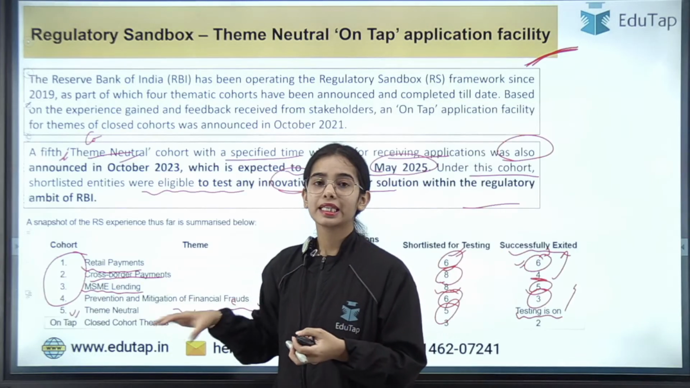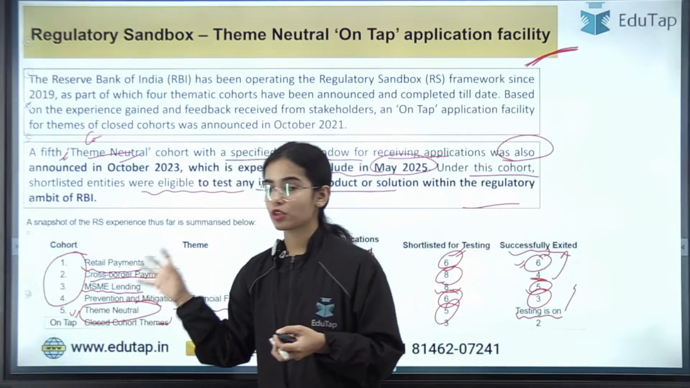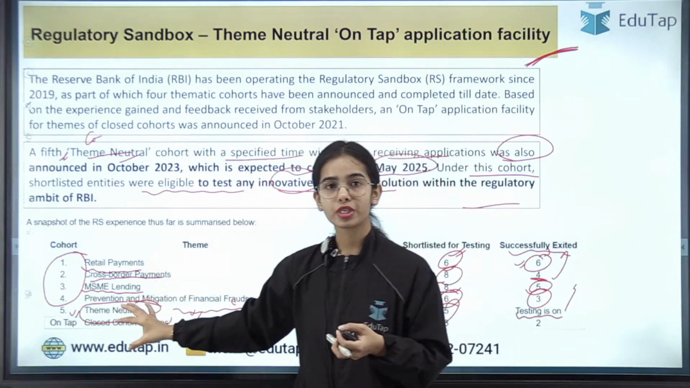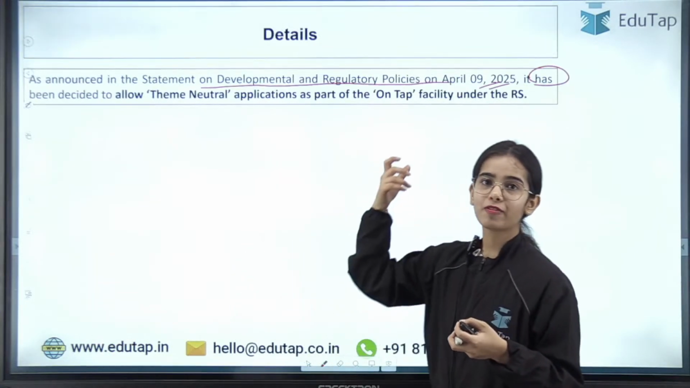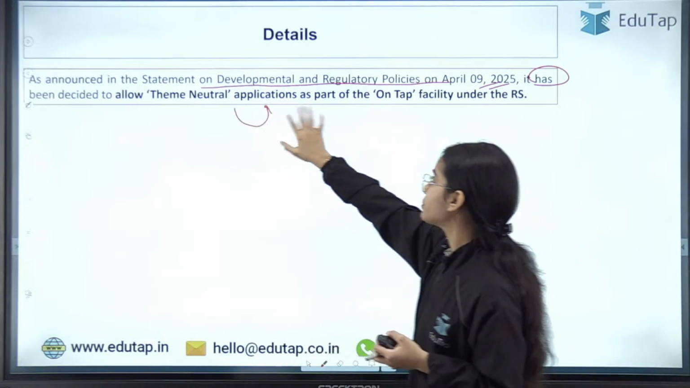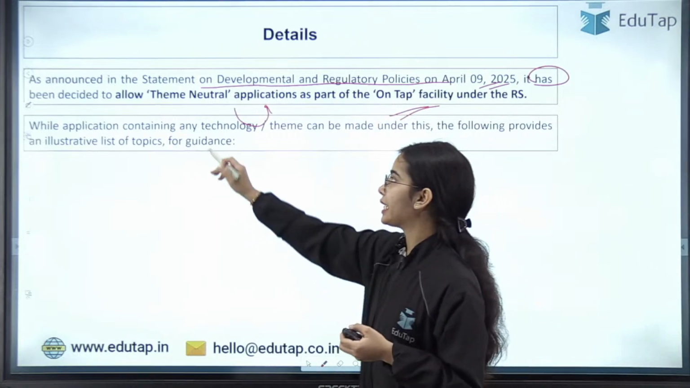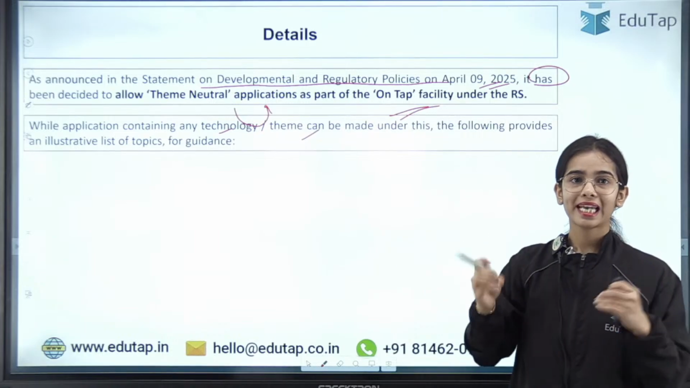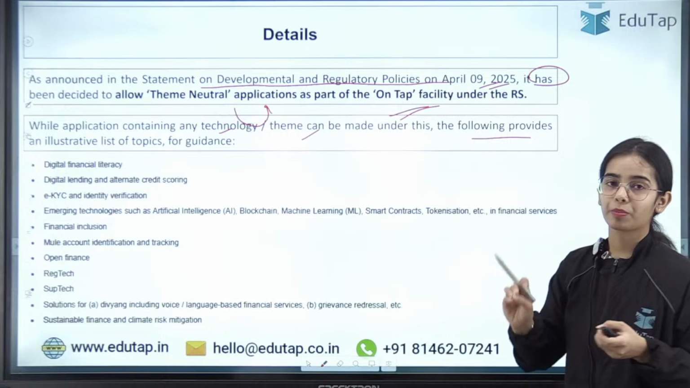So, on the theme-neutral, that was the theme of the 5th cohort, there will now be an on-tap facility provided. On the theme neutral, the applications will be accepted as part of on-tap facility. While applications containing any technology or theme or any product can be made under this, the following provides an illustrative list of topics for guidance.